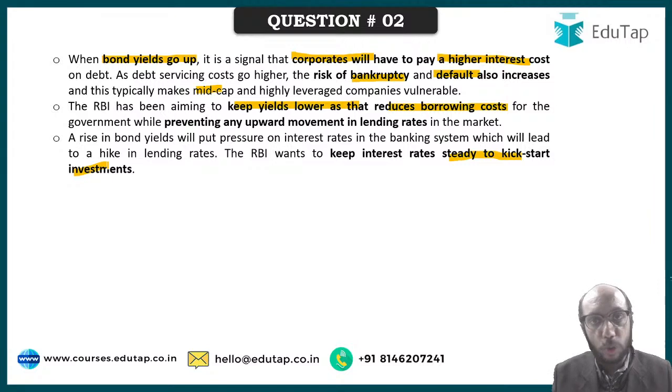I will eat pizza only when the pizza is reasonable. If the pizza is very expensive, I will not eat pizza. Very simple logic. On very similar lines, if I am a business person and I want to invest money so that I can start a profit making venture, and that money is too costly, I will not invest. And if that money is reasonably priced, available at a cheap rate of interest, I will borrow and spend. I will borrow and invest. So these are some of the ideas.